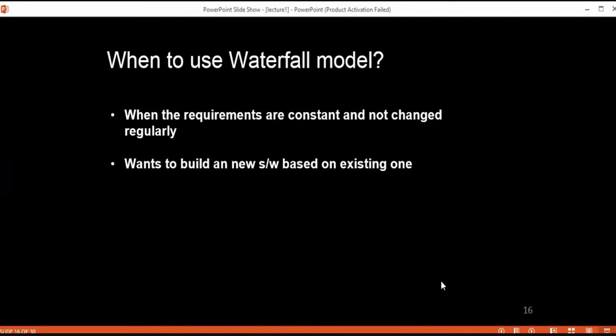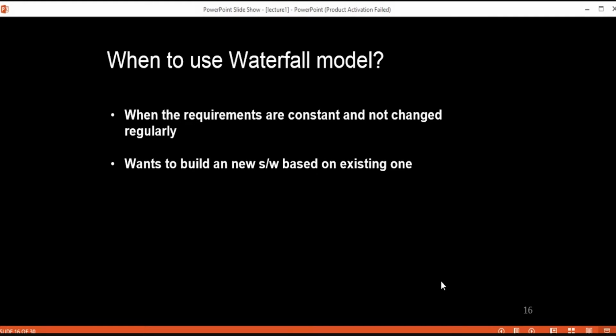In that scenario you can go with this waterfall model, where the requirements are not changing.